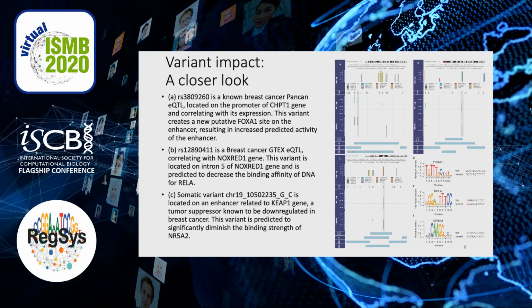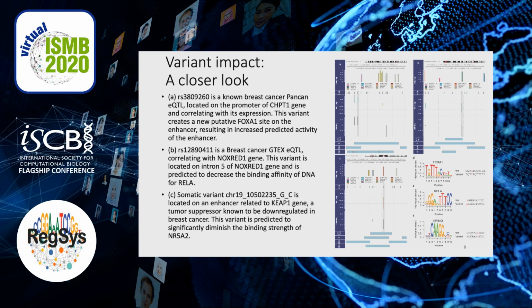Finally, we look at three interesting variants more closely and show potential mechanisms underlying each of these variants. In panel A, we propose that rs380926 creates a potential FOXA1 site in the promoter of the CHPT1 gene, leading to its increased expression in breast cancer.